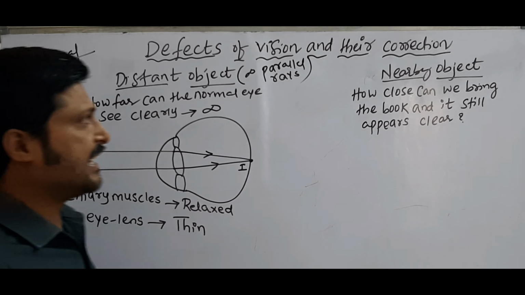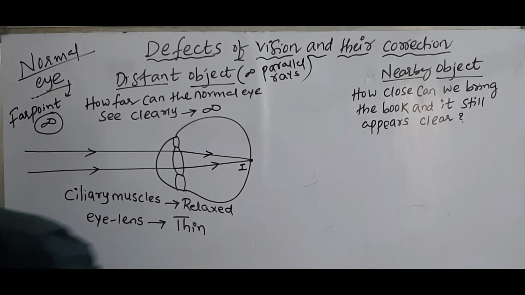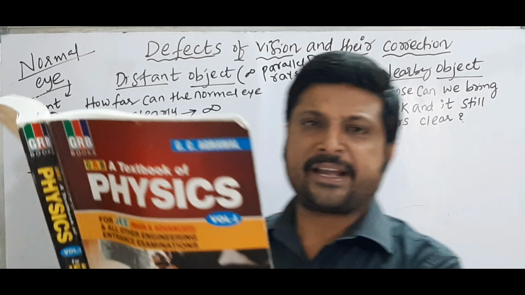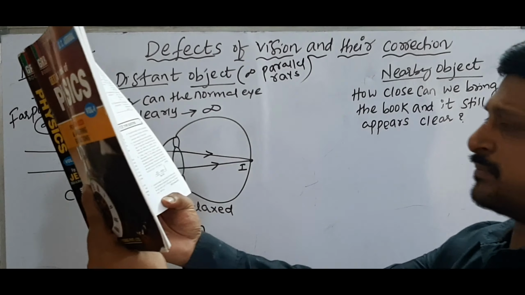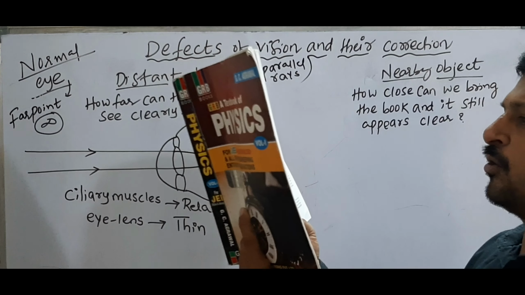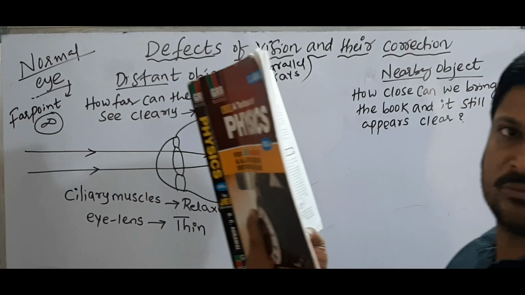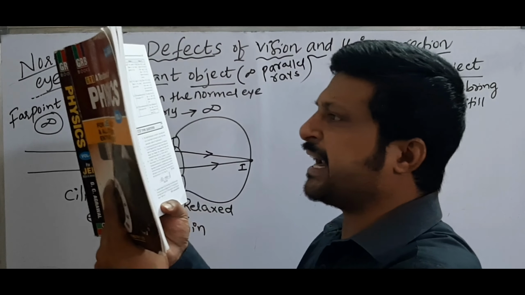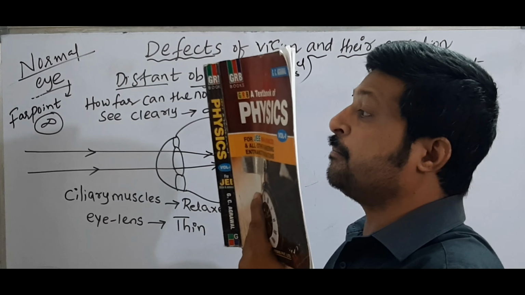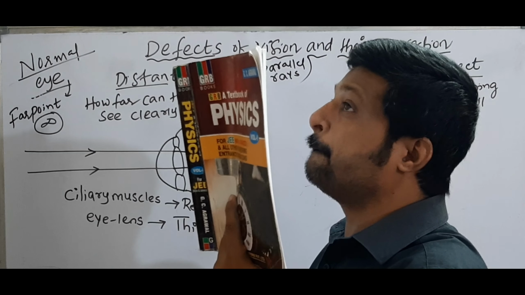Next, nearby objects. See here, I am reading a book. Bring the book closer to your eyes. Still the book is very clear to you. Then bring it closer, but at one particular place the image is blurred.